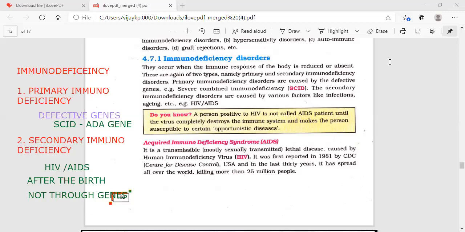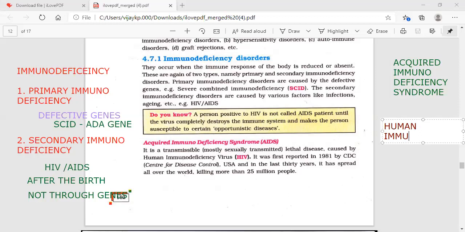Now, what is AIDS? The well-known acquired immunodeficiency syndrome. AIDS means acquired immunodeficiency syndrome, which is caused by the HIV virus, human immunodeficiency virus, we used to say here. So the direct effect of this particular virus is on the immune system itself; their target is the immune system itself.